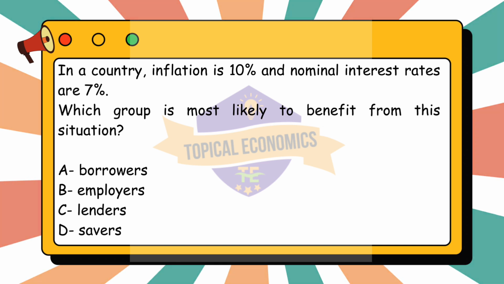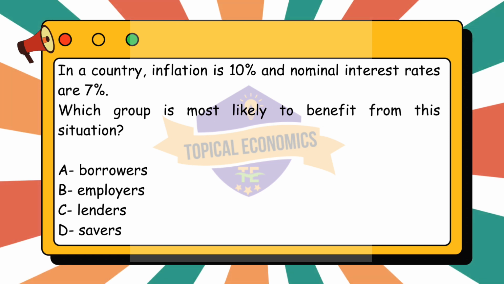Now let's analyze each option. For A. Borrowers, they will benefit in this scenario because they repay their loans with money that has less purchasing power than when they borrowed it. Essentially, the debt is cheaper in real terms. Option B. Employers are not directly affected in terms of benefit or loss from interest rates. It depends on other factors like wage adjustments and production costs in relation to inflation.